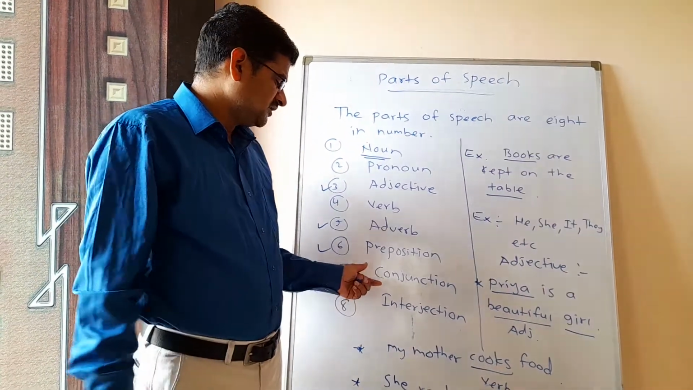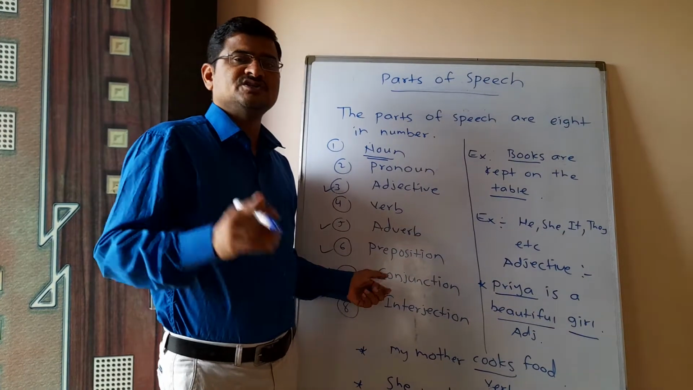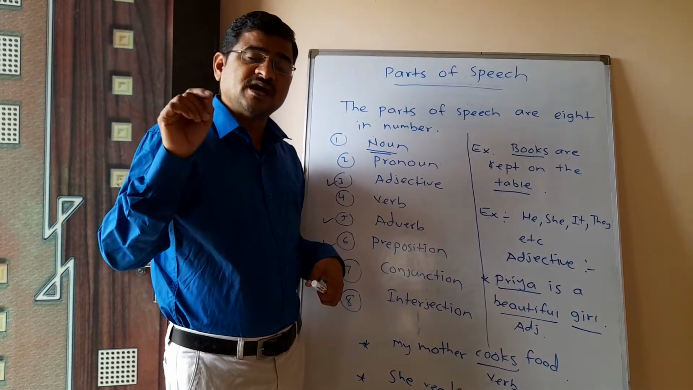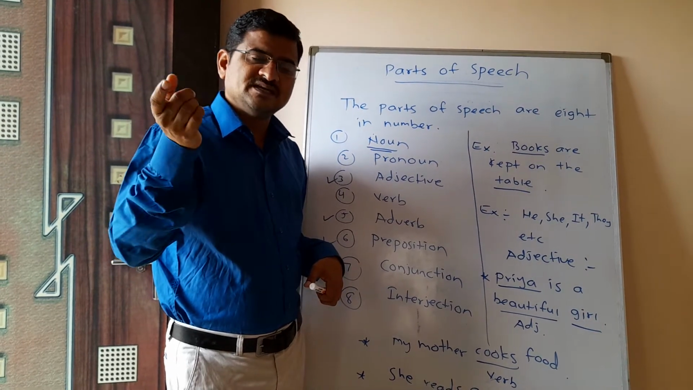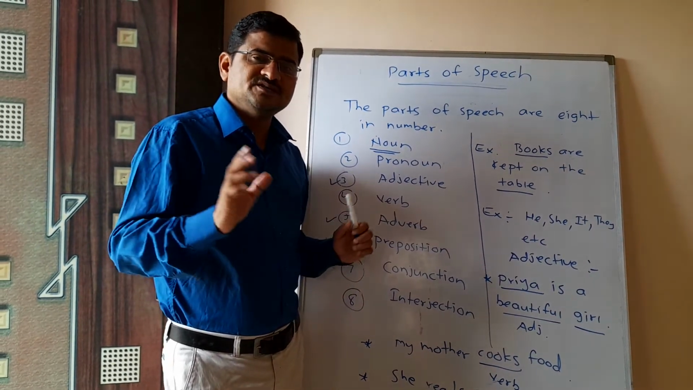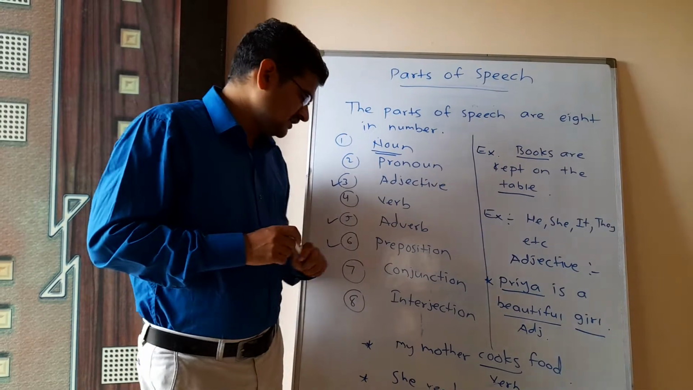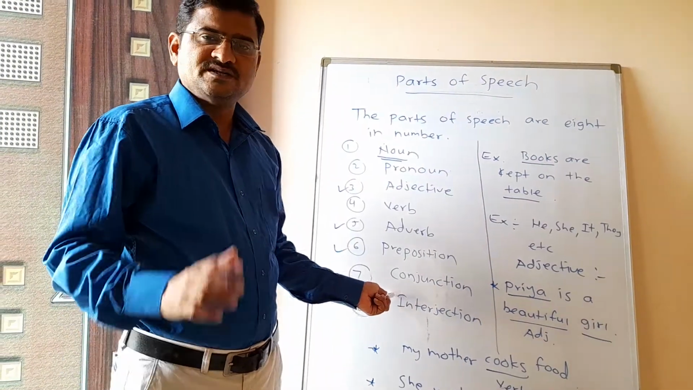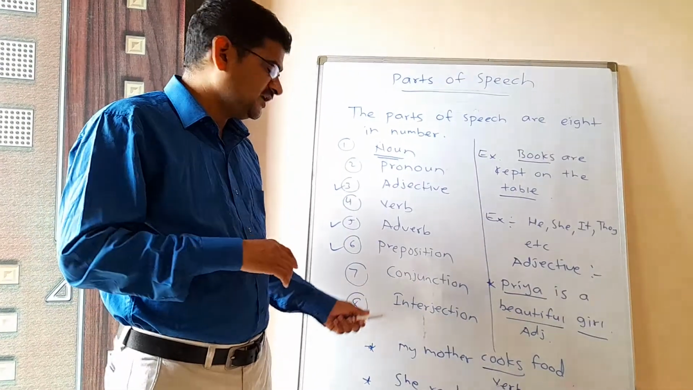Now we will join one sentence with the help of a conjunction. I could not attend the school because I was ill. So because is the example of a conjunction because it is joining two sentences here. Now the last kind of parts of speech is interjection. What is the definition of an interjection?